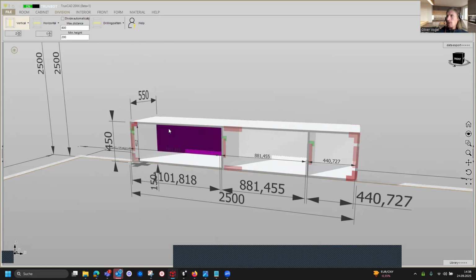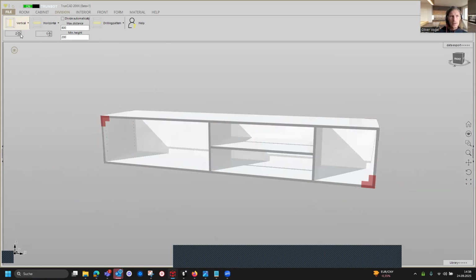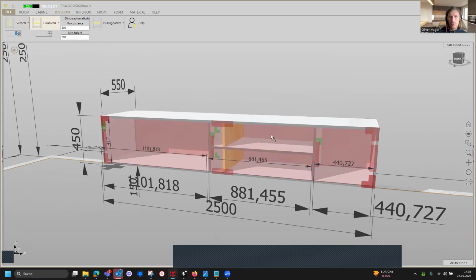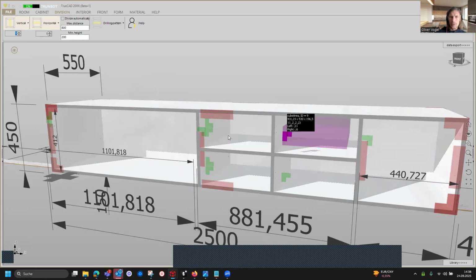Yeah, we are done with the verticals, and we are going in the middle area, and here we have one horizontal, and on the top and bottom we have a vertical, and here also it's related 1 to 1 to each other.